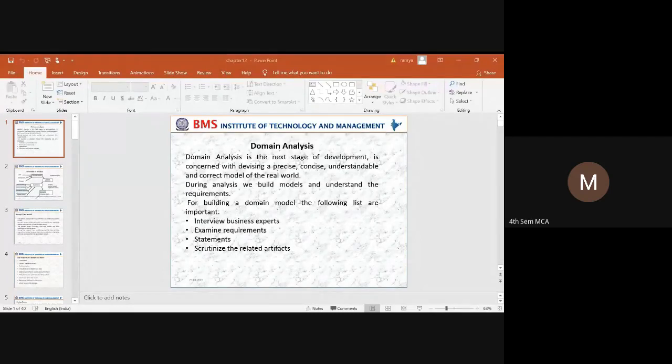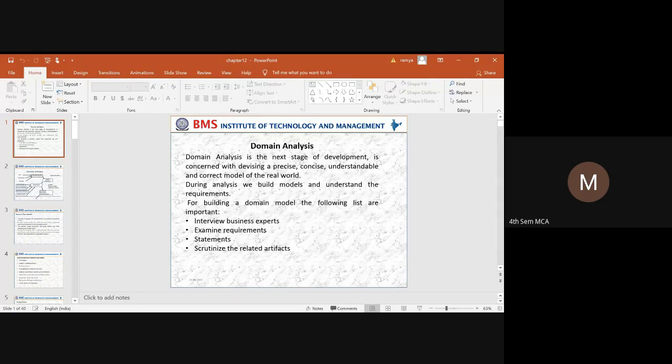So what is the thing? The thing is you need to use a proper channel. So how can you do it? You need to meet the business experts. In what way do you need to collect the requirements? You need to conduct an interview. Whatever questionnaires or doubts that you have should be in the form of questionnaires. So you need to interview a business expert and collect that data from the interview perspective.